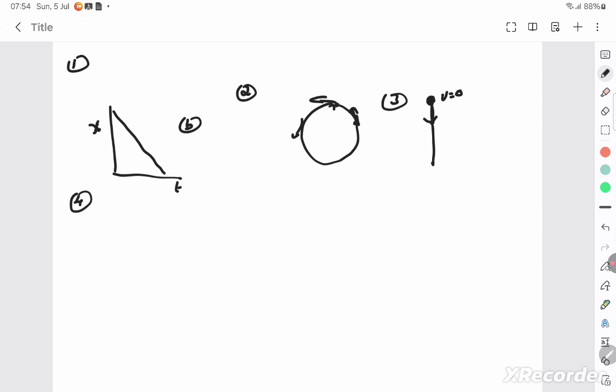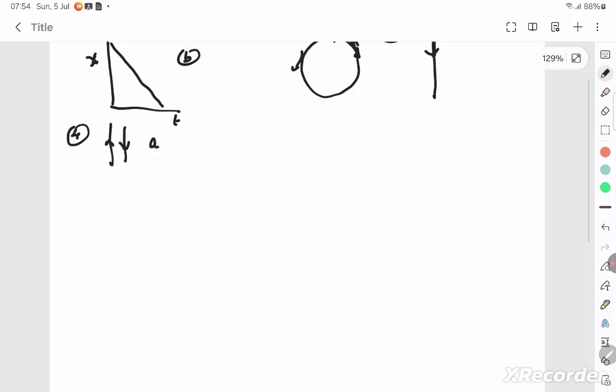The fourth question: can the direction of the velocity of an object change when the acceleration is constant? A constant acceleration is, for example, acceleration due to gravity. The ball going up and the ball going down has the same acceleration due to gravity. However, the direction of the velocity is upward and downward. So let's go to the fifth question.